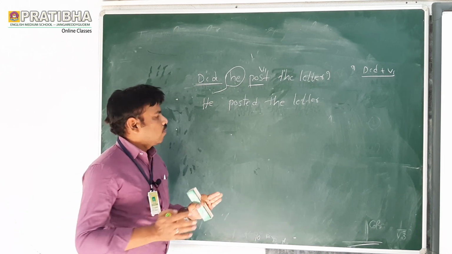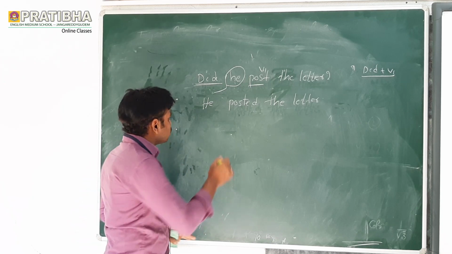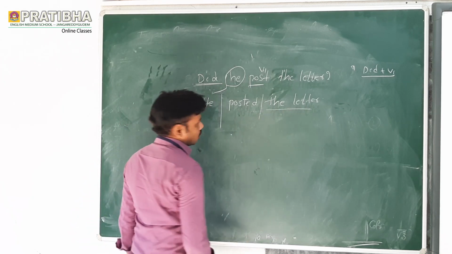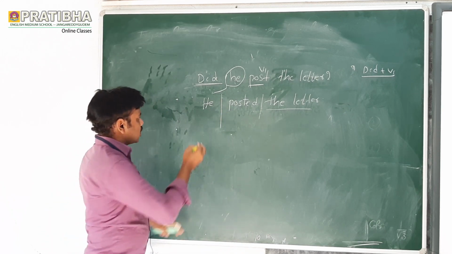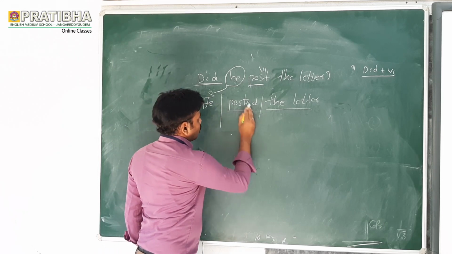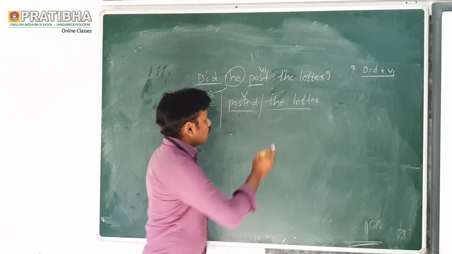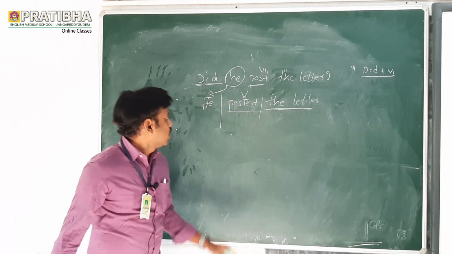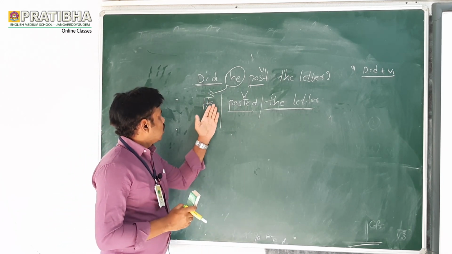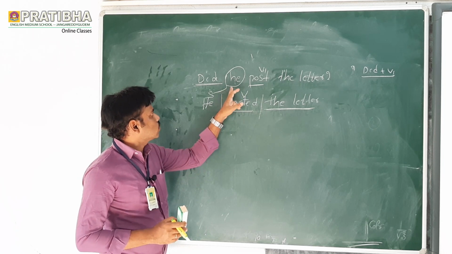Now let us see. What is our rule? Yes, we have to divide what is the subject, what is the verb, and what is the object. What is the subject here? He is the subject. What is the verb? Posted is the verb. What is the object? The letter is the object. So I am making a simple way to get the answer for did he post the letter?